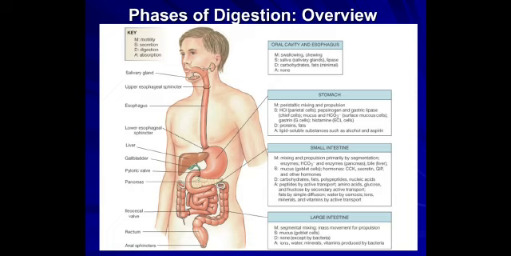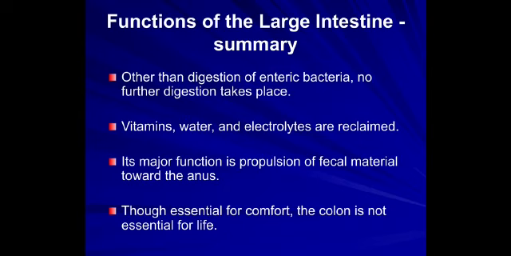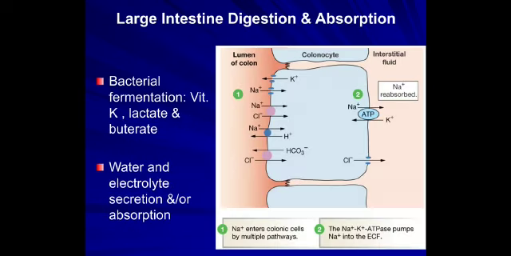Most of the water and minerals along with vitamins are absorbed in the large intestine. So the functions of the large intestine, in summary, it helps in digestion by the enteric bacteria. In the absence of enteric bacteria, no further digestion takes place. Vitamins, water and electrolytes are absorbed. Its major function is propulsion of fecal matter towards the anus. Though essential for comfort, the colon is not essential for life. So in the large intestine, bacterial fermentation helps in the formation of vitamin K, lactate and butyrate.